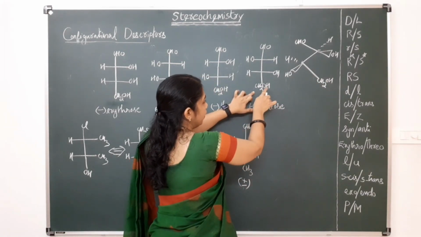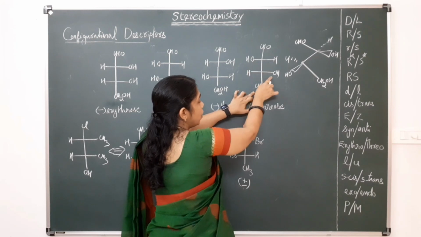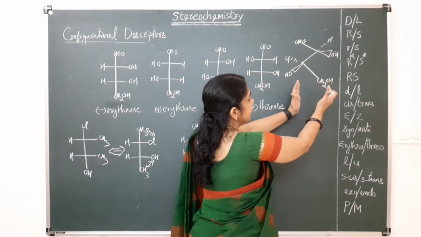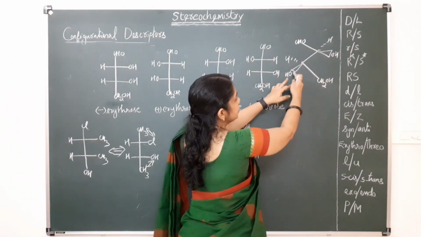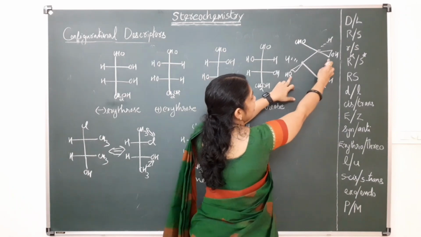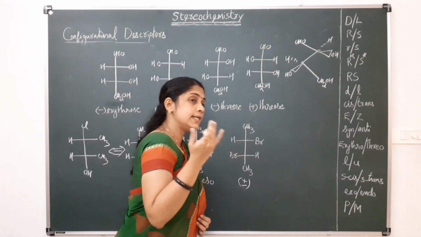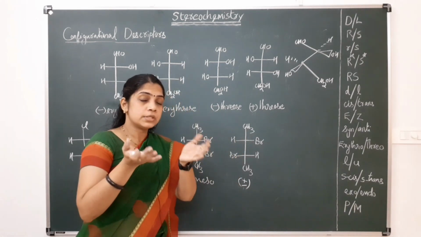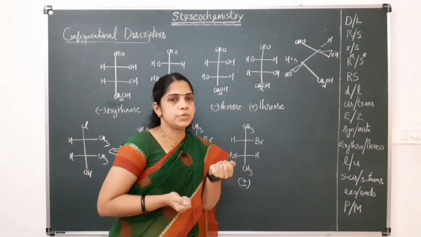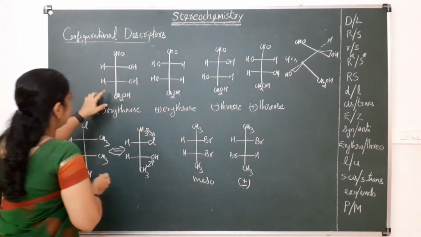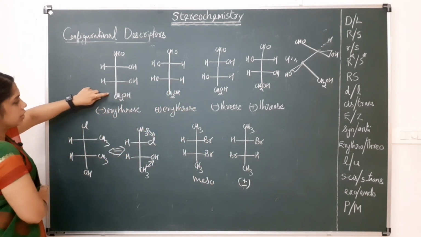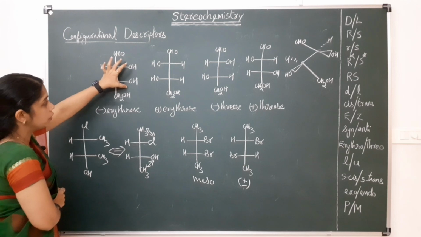So in the case of Fischer projection, these three OH are on the opposite sides. But when we are writing in a zigzag manner, what happens? Now this OH is above, here also OH above, that is, the OH are on the same side. So when we are writing in a zigzag manner, the similar groups are on the same side. Okay. Like this is erythro configuration. In the case of erythro configuration, the similar groups are on the same side.